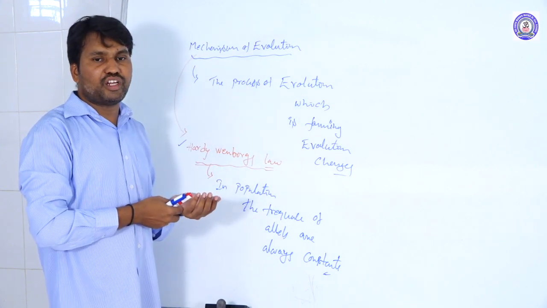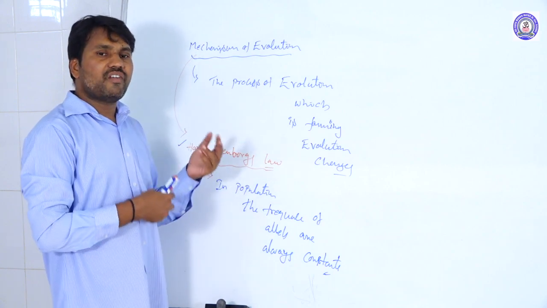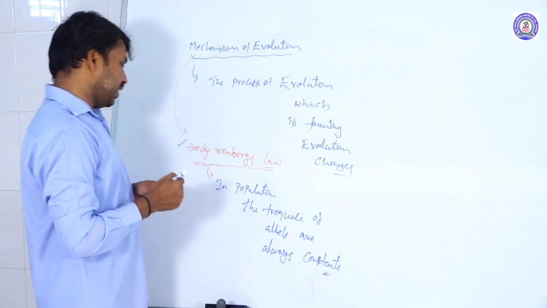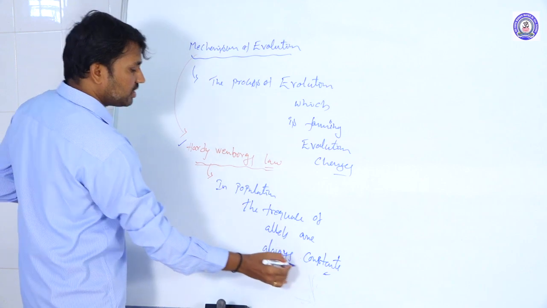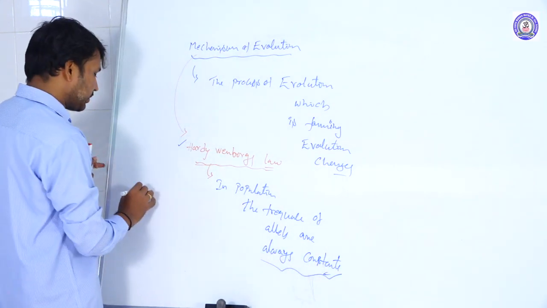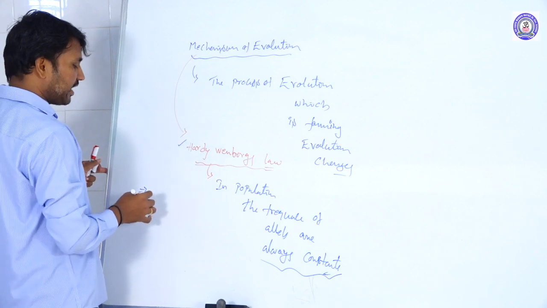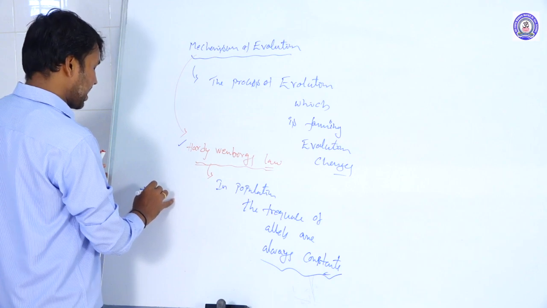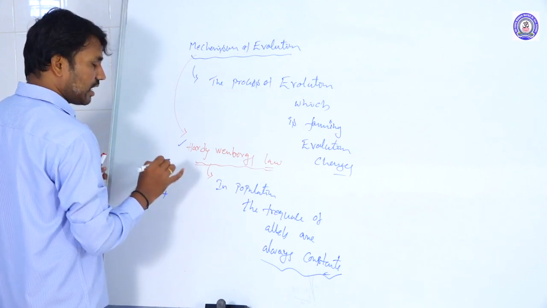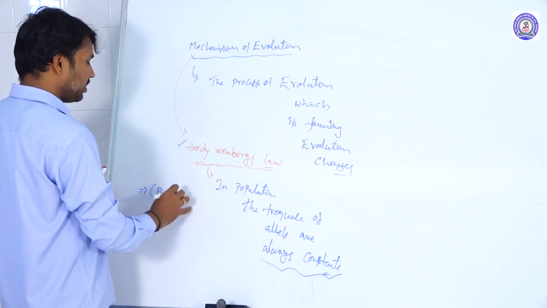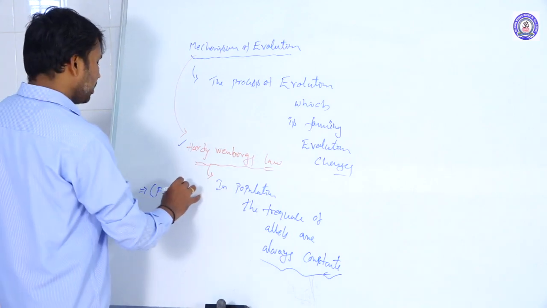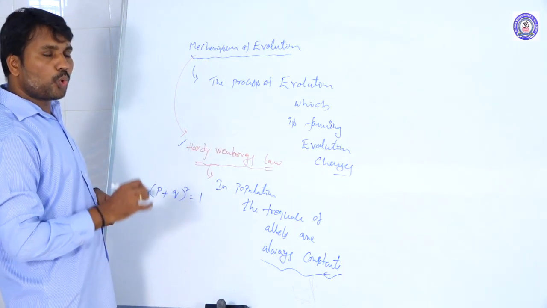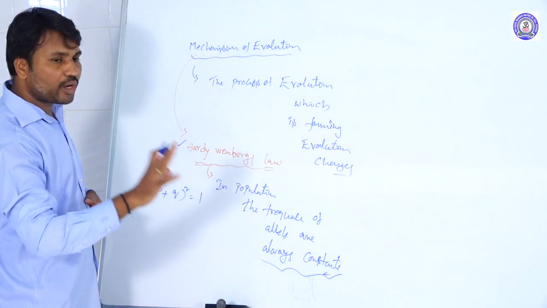Whether the population has one type of allele or two types of alleles, whatever it may be, the alleles are always trying to maintain their frequency constant. To explain this, suppose two alleles are present in one population, P and Q. These are the two types of alleles in a population, and their total is always equal to 1. P plus Q whole square is always equal to 1 only.